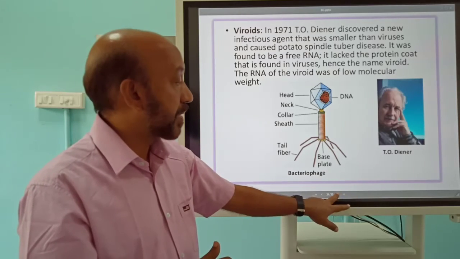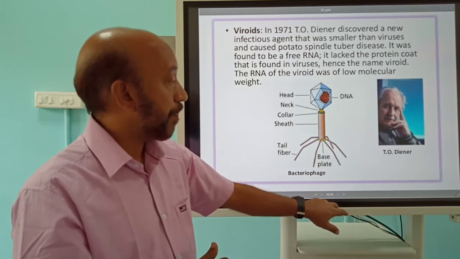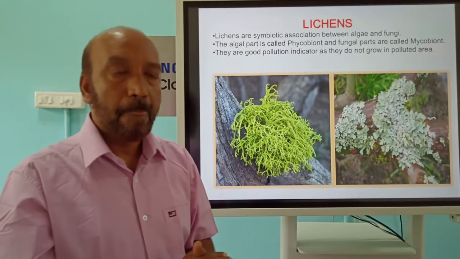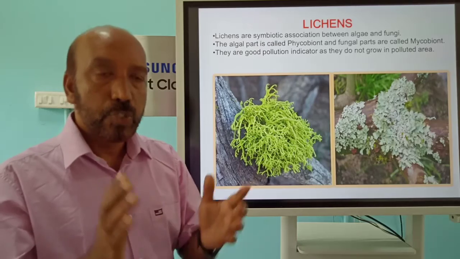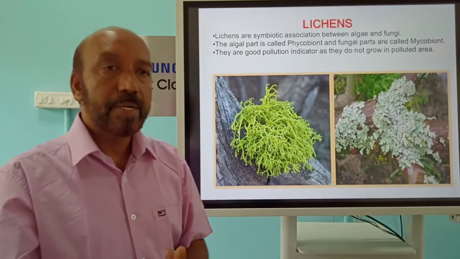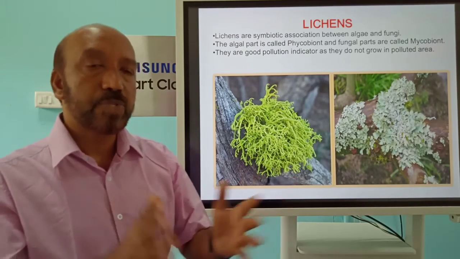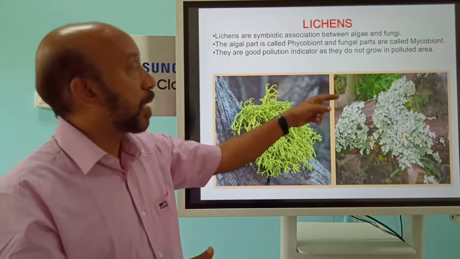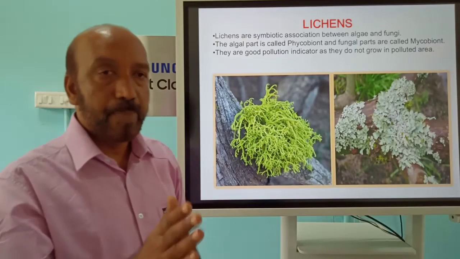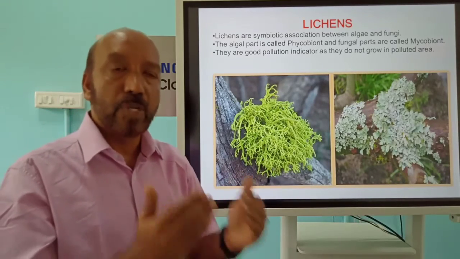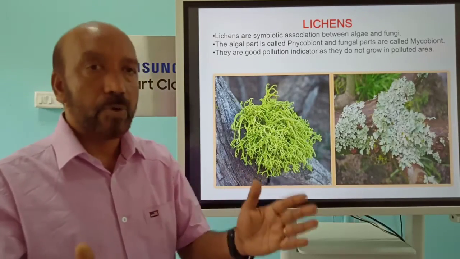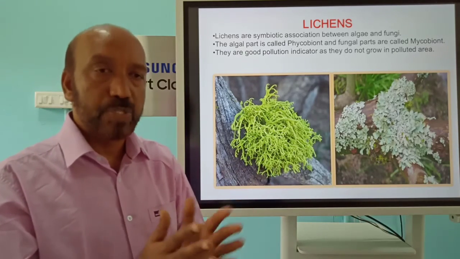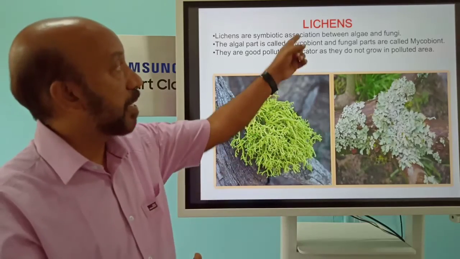The last part of the discussion is the lichens. We said earlier, during the discussion of fungi, that there are some groups of organisms living together and helping each other. That association is called symbiotic association. Lichens are made up of algae and fungi. Remember, algae can prepare food by themselves because of the chlorophyll pigment. Fungi cannot, because of the lack of chlorophyll pigments. Still, they make an association, and that association is called lichens.